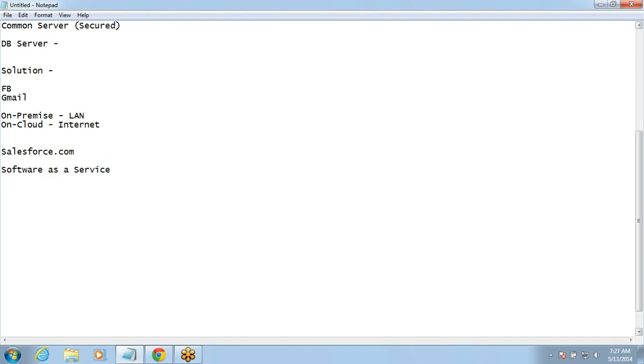And it also provides you with a platform. So what is this platform part? Platform is where you can develop your own application. Salesforce gives you space on the server, they give you the software to operate that, and they give you platform access. This platform is where you can develop your own applications.